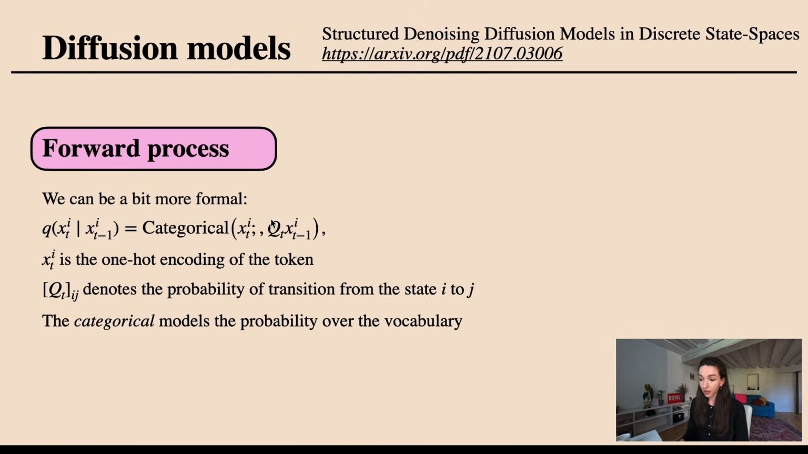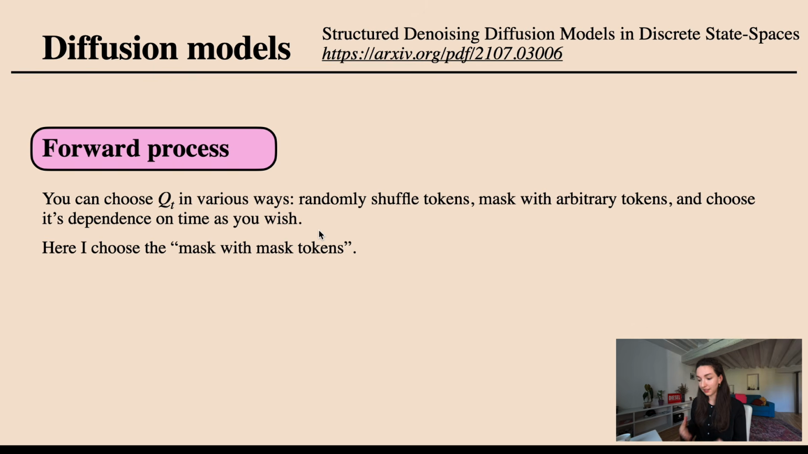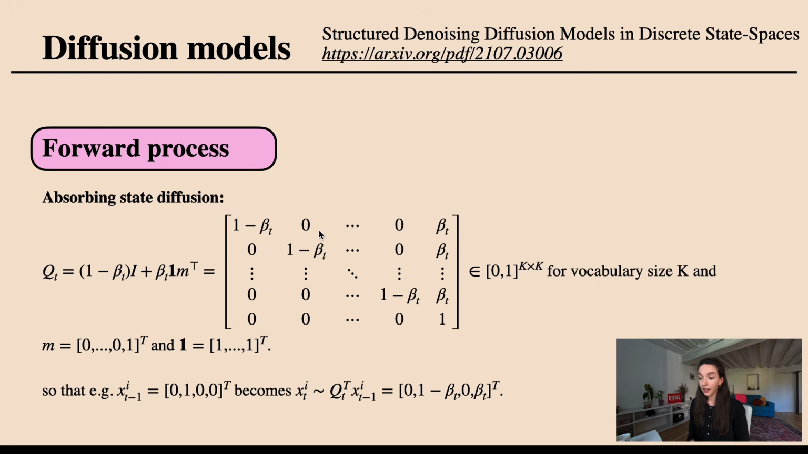This is basically modeled as a categorical distribution over this Q, which is a matrix of probabilities: the probability of transitioning from state i to j, applied to the token that we had in the previous time step. So this Q defines with which probability we are sampling from our vocabulary whenever we want to get to the new state of token i. We can choose it in many different ways. We can randomly shuffle the tokens, we can mask them with arbitrary tokens, or we can mask with the mask token, which is the approach that I am describing here. This approach is also known as absorbing state diffusion.